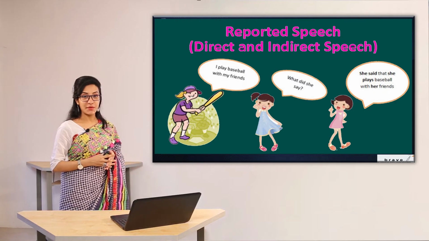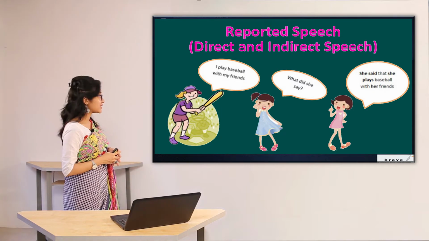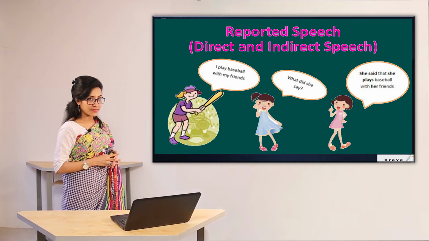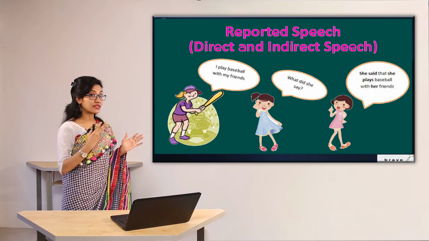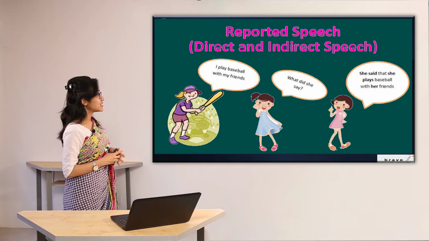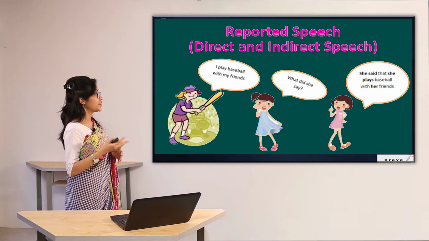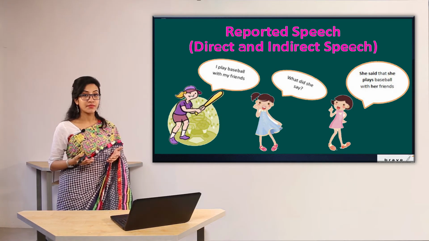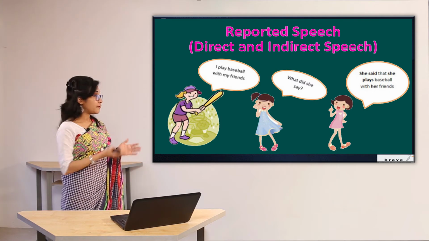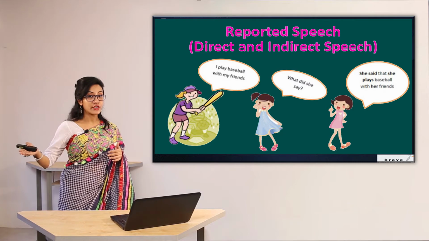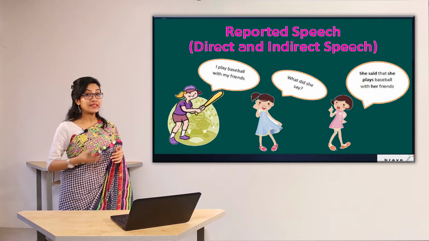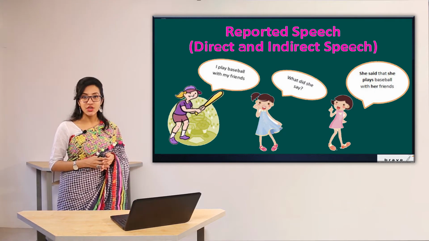What can you see in this picture? In the first picture we can see there is a girl, she's playing and she said, "I play baseball with my friends." Now the second girl says, what did she say? Now the third girl is answering, she said that she plays baseball with her friends. Now we can see that the first person's speech is being transferred to others. This is known as speech change.